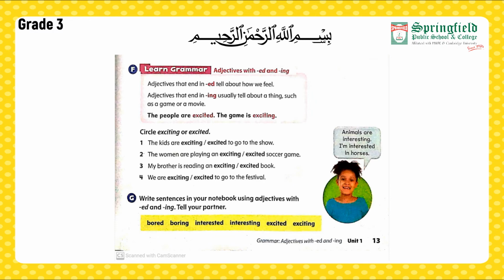Moving towards our part G. Write sentences in your notebook using adjectives with ed and ing, tell your partner. So here we have been given a list of adjectives. We have to make 6 sentences on your notebooks. First you have to write about bored, then boring.